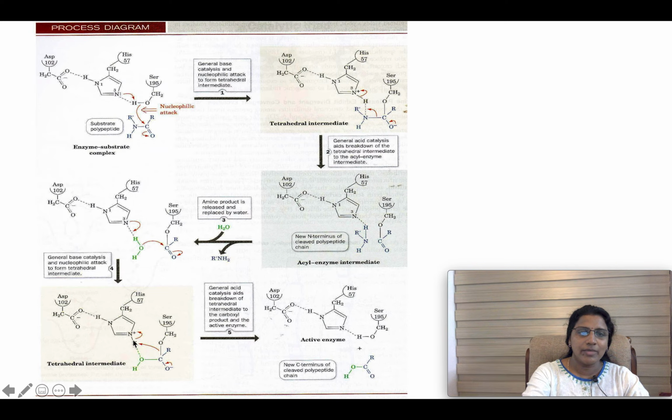So in the final step, it is acting as an acid, meaning it donates H plus, and that comes and forms a bond with this oxygen, and this becomes CH2OH and this CO bond is cleaved, and this O minus electron shifts here and forms C double bond O. So the carboxylate product is released and the enzyme is regenerated. This is the overall mechanism of chymotrypsin. Hope this is clear to you.